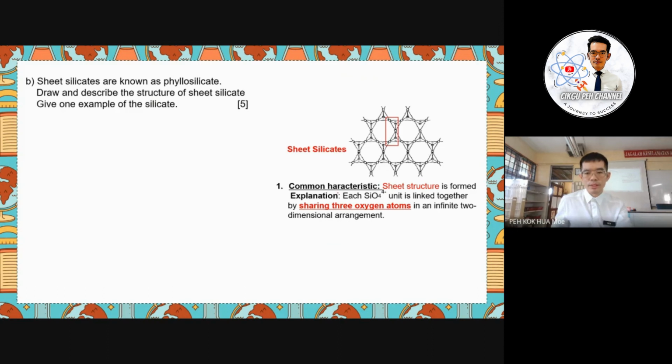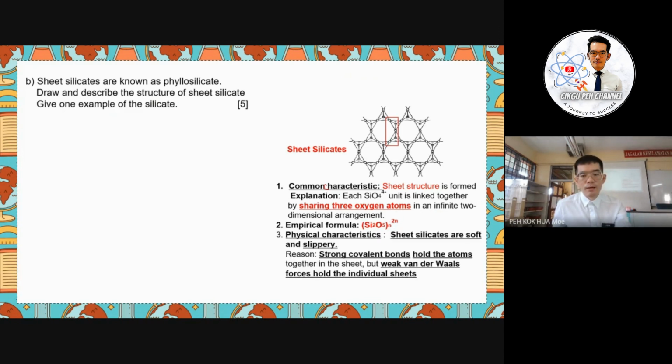The common character for the sheet structure is formed when each SiO4 4- shares 3 oxygen atoms in an infinite 2-dimension arrangement. And then we have to memorize the repeating unit here. Okay, (Si2O5)n 2n-, you have to memorize.